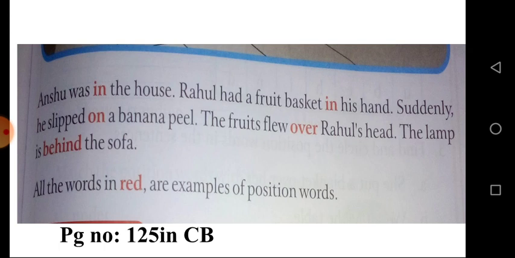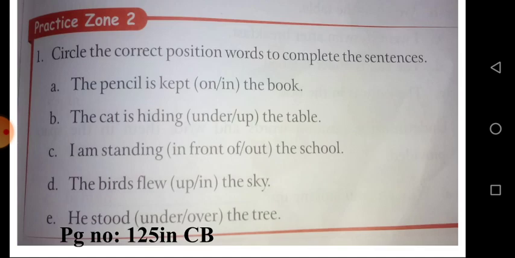Okay. I hope everyone is clear about the position words. Now let's do the practice on page 125, Roman numeral one. Circle the correct position words to complete the sentences. The first one: the pencil is kept on or in the book. The pencil is kept on the book. Circle on. Question B: the cat is hiding dash the table. Under or up? Under. Circle under.